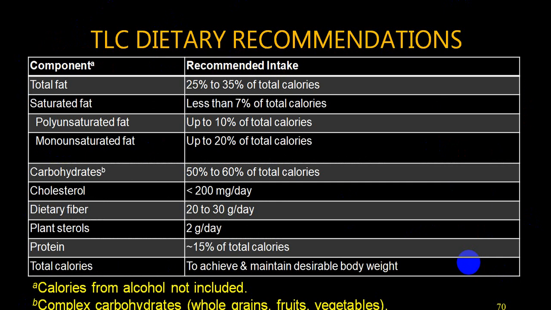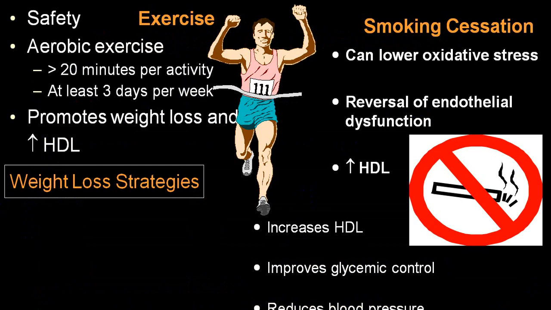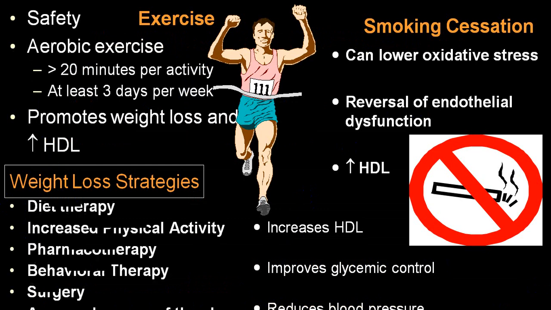This shows all the different materials in a diet and how many calories you should take in a diet, etc. It is mentioned here. At your leisure time you can go through it. So exercise, weight reduction and stopping smoking improve HDL, glycemic control and blood pressure.